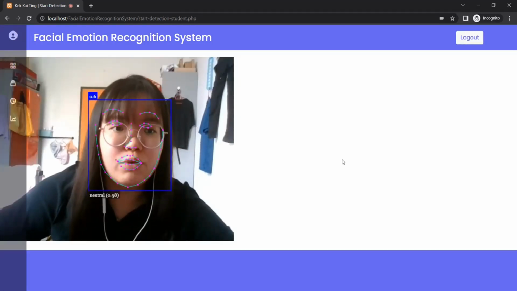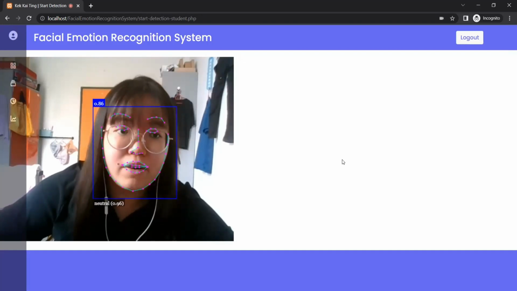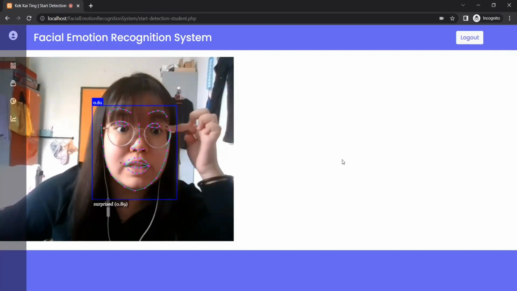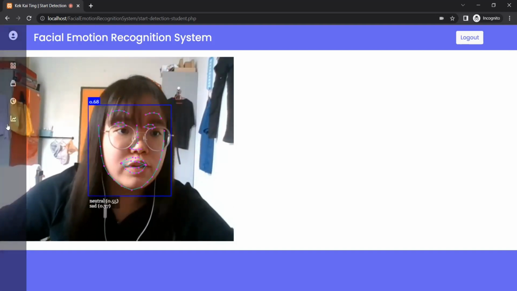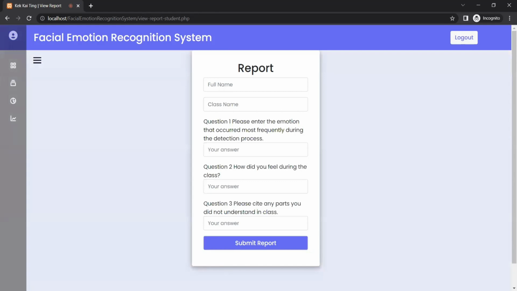When the system detects your face, it will show whether you are happy, neutral, angry or something else, based on your biometrics. For example, now it shows that I'm surprised. You can see the figure shown here. The last function for the student is view reports.